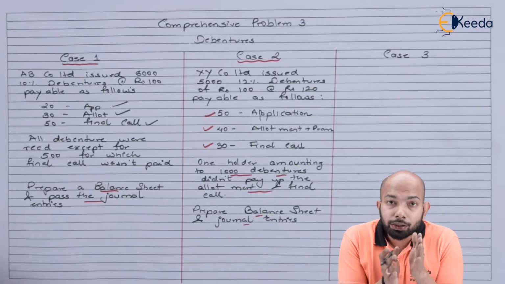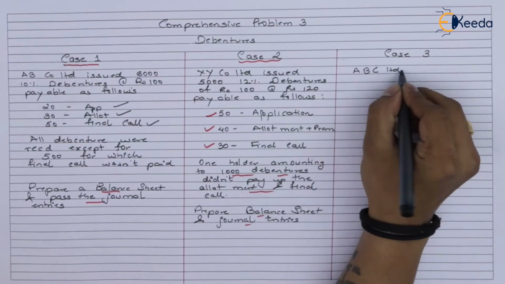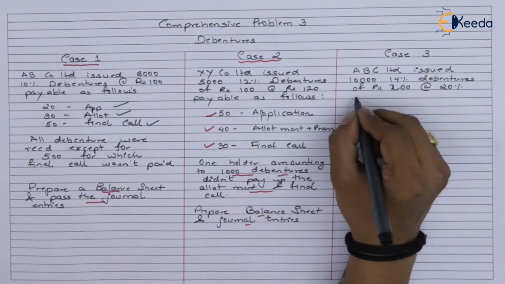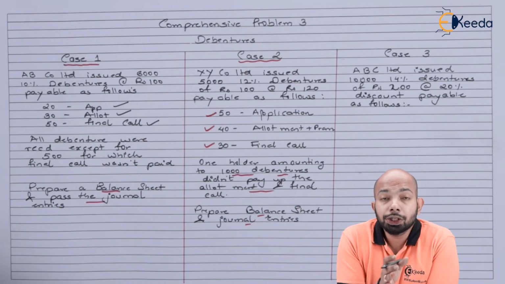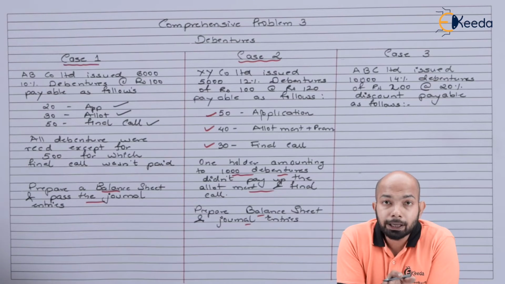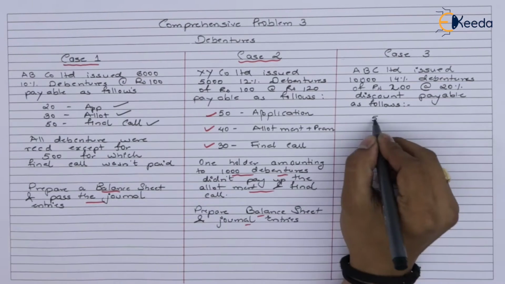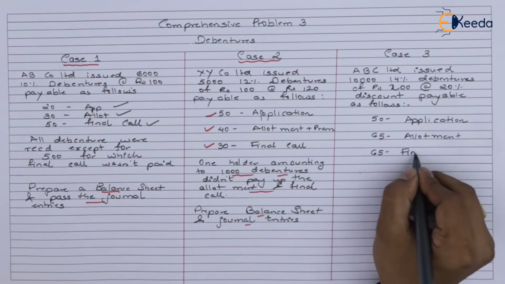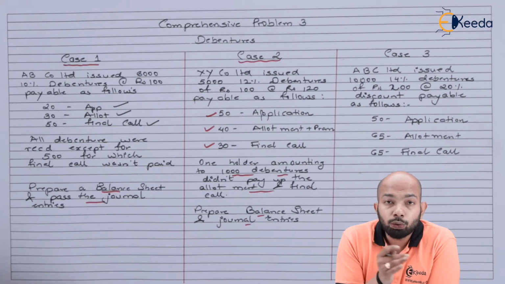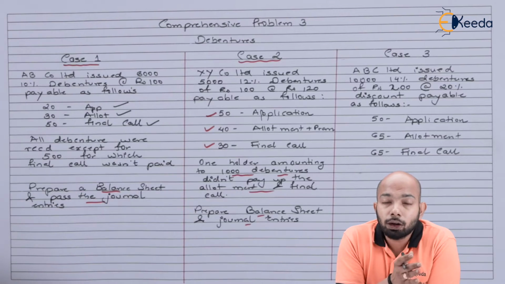Now, the next case will refer to the issue of debentures at discount. Case 3 refers to ABC Company Limited, which issued 10,000 14% debentures of rupees 200 each at 20% discount, payable as follows. The payable amount was 50 rupees on application, 65 rupees on allotment and 65 rupees on final call.